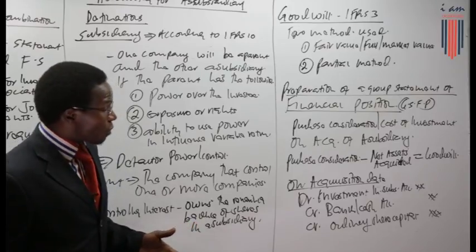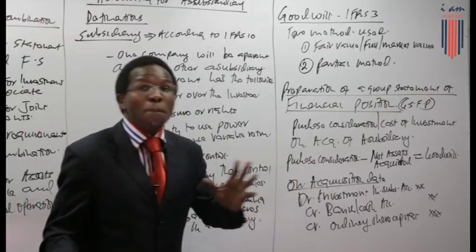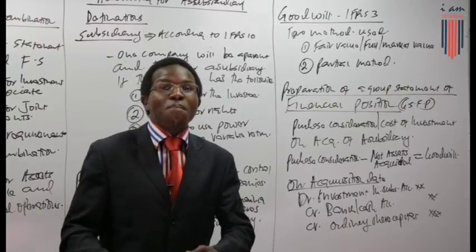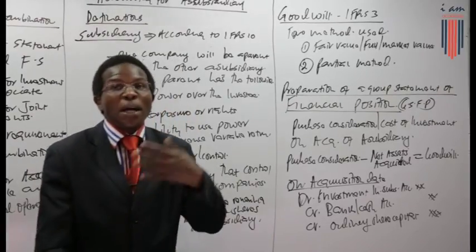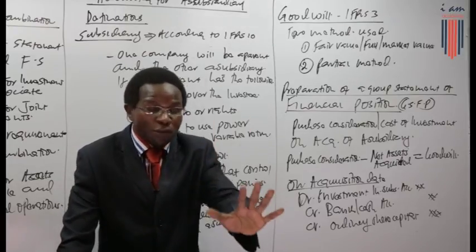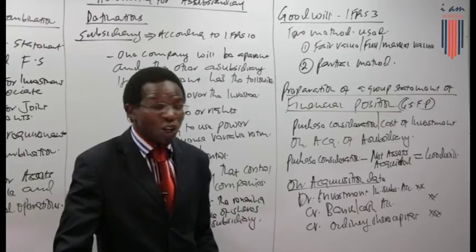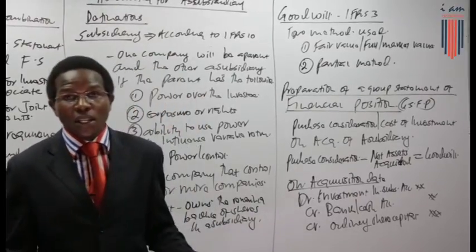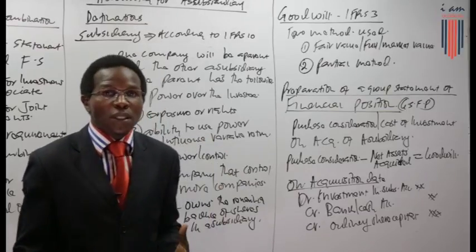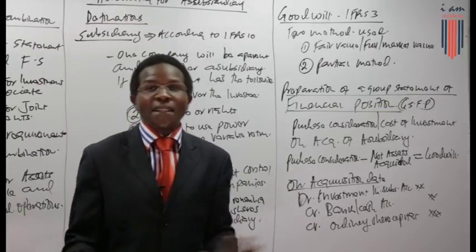One thing you need to remember, some of these may have been accounted for. As we are going to see in some of these questions, the purchase consideration may have been accounted for. For example, if it had been accounted for, then this is what must have been done. So your business will be so easy. You just need to use the purchase consideration or the cost of investment to determine the goodwill, and that's all.